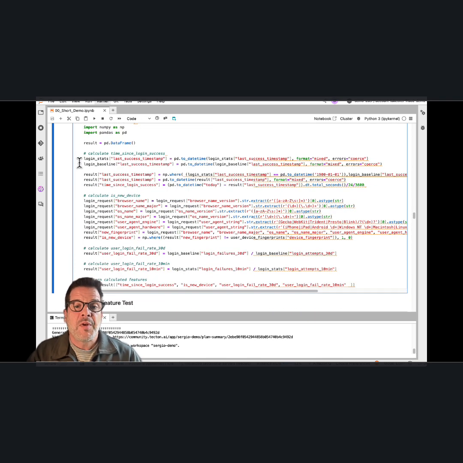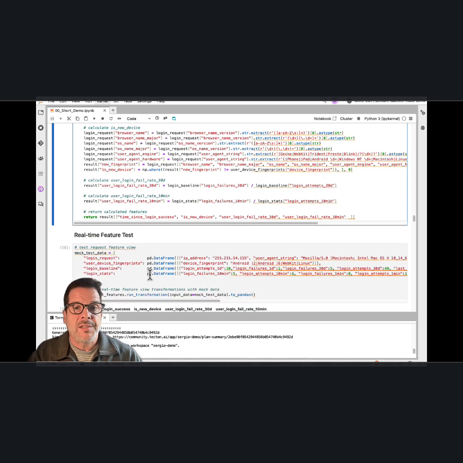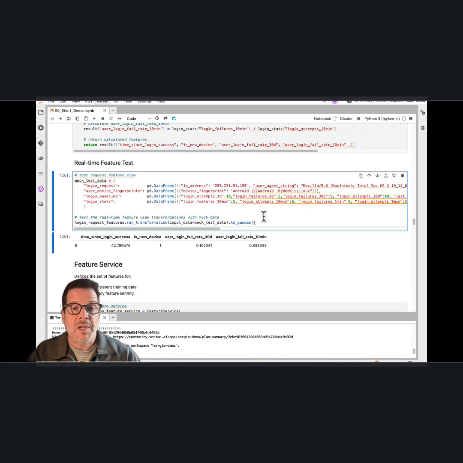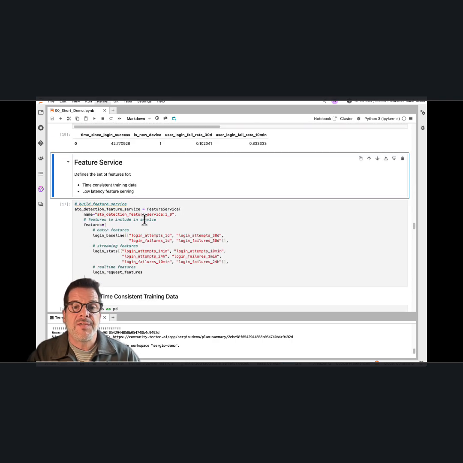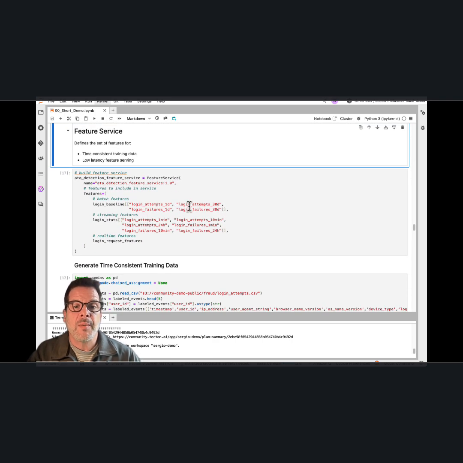Using the request data and previously calculated features, Tecton makes it easy to use Python to calculate derived features like these. So now, we're ready to use features in production. In Tecton, a feature service defines a set of features used for training and serving a model. You simply list the features you want to include.